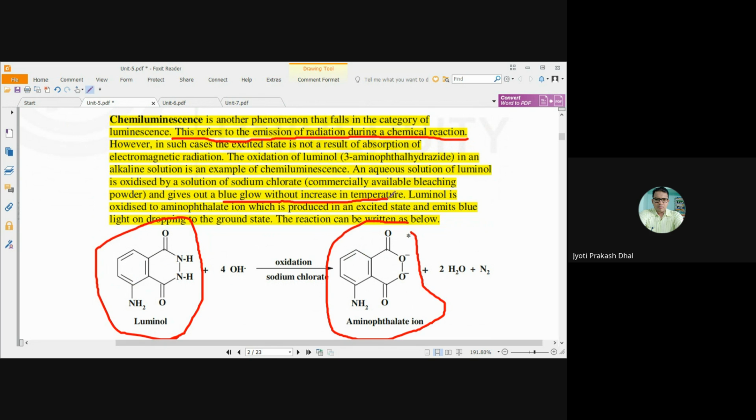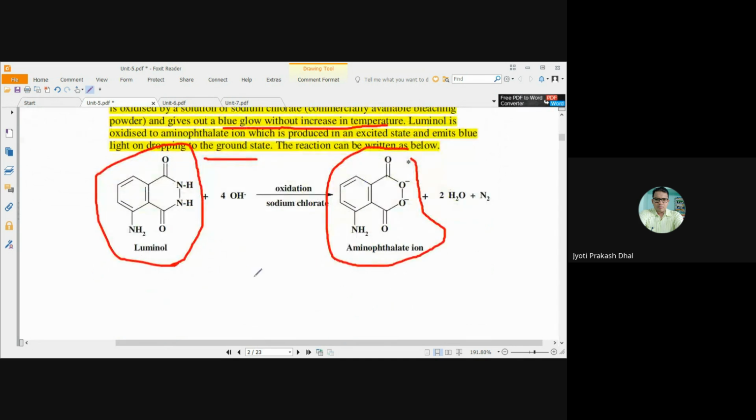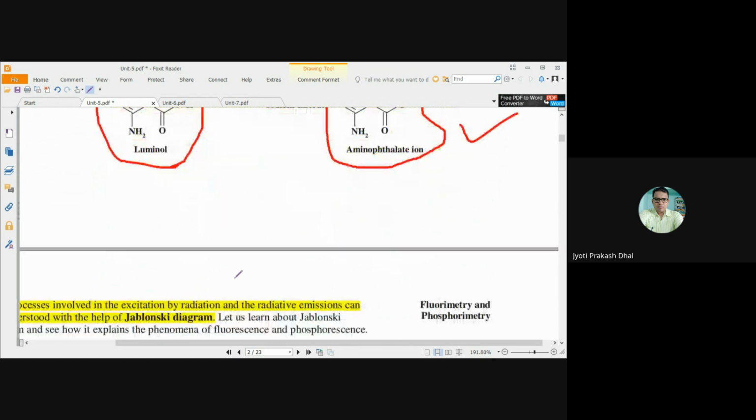Luminol is oxidized to aminophthalate ion, which is produced in an excited state and emits blue light on dropping to the ground state. So this is the reaction of the chemiluminescence process for luminol.